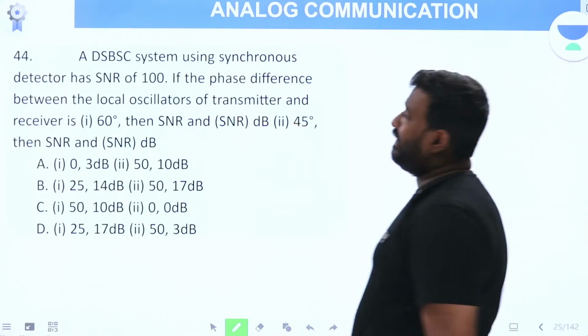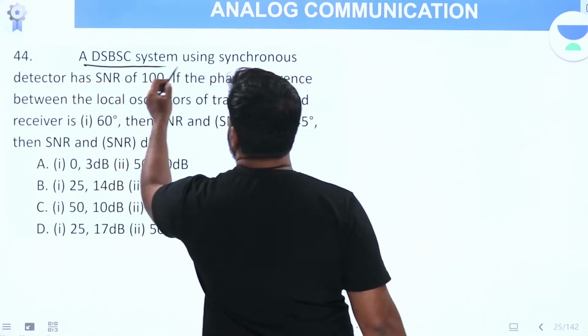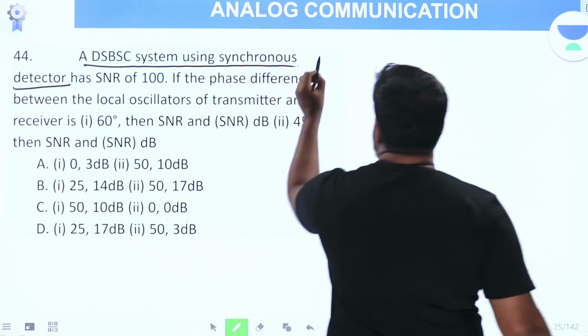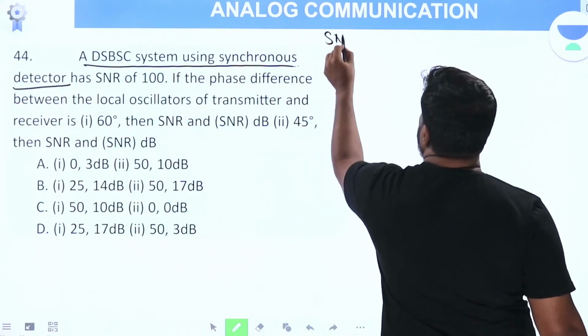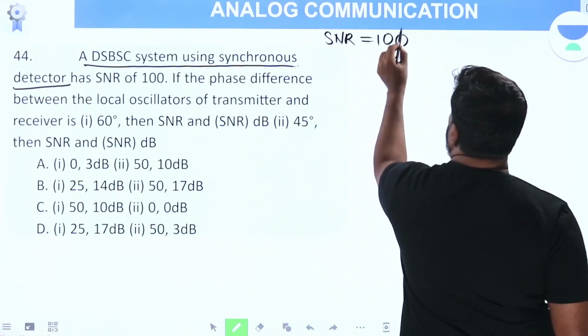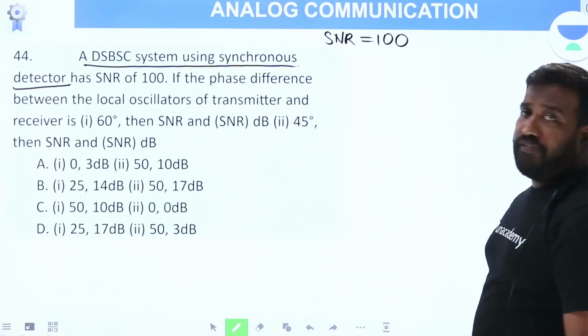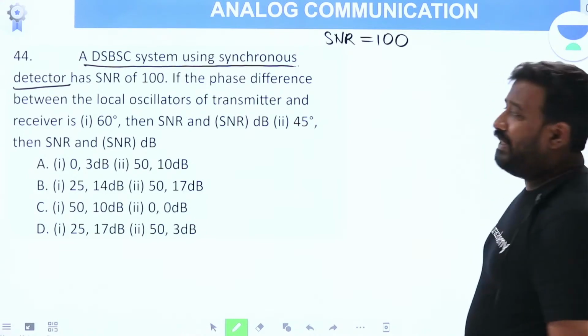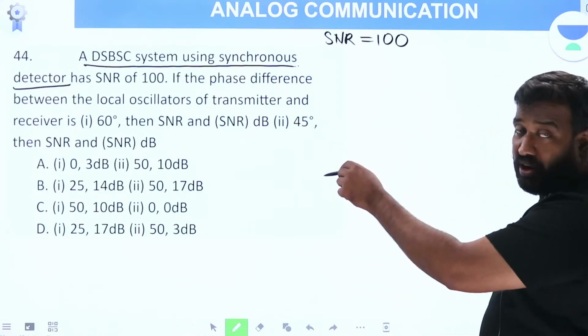A DSBSC system using a synchronous detector has a signal to noise ratio of 100. If the phase shift between the local oscillators of transmitter and receiver is 60 degrees, already I explained you about this concept, am I right?